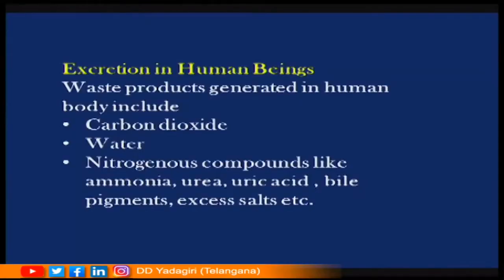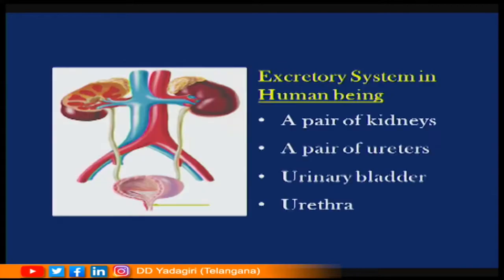Now, students, excretion in human beings. The waste products usually generated in human beings are carbon dioxide, water, and nitrogenous compounds like ammonia, urea, uric acid, bile pigments produced by the breakdown of old or dead RBC, and excess salts.